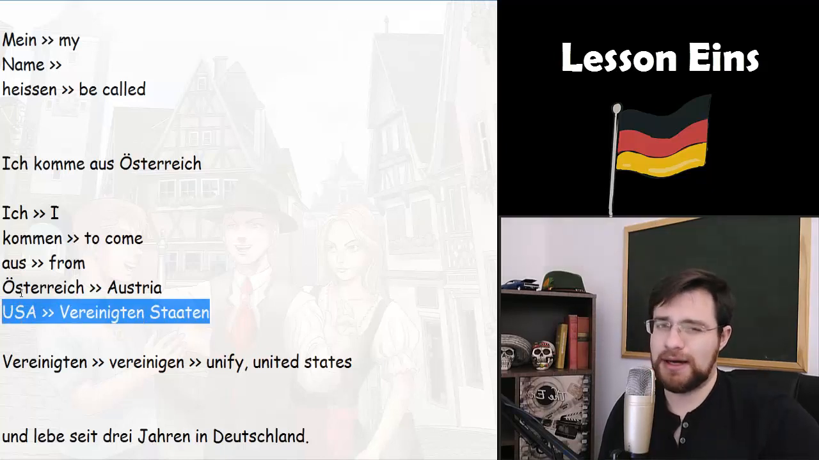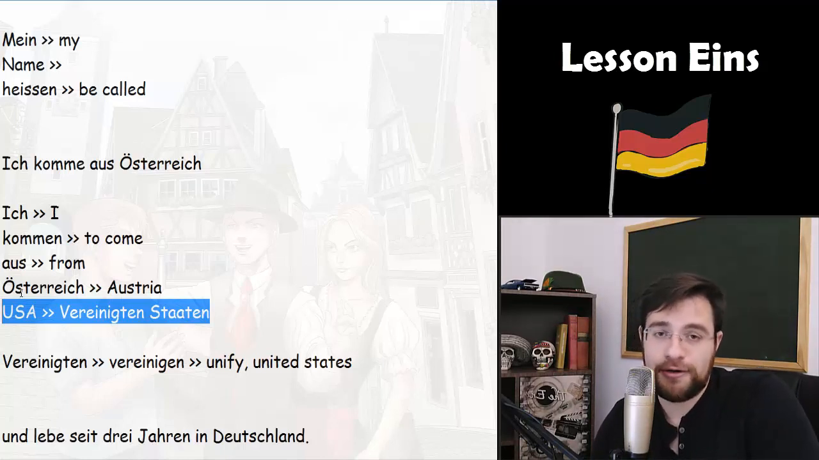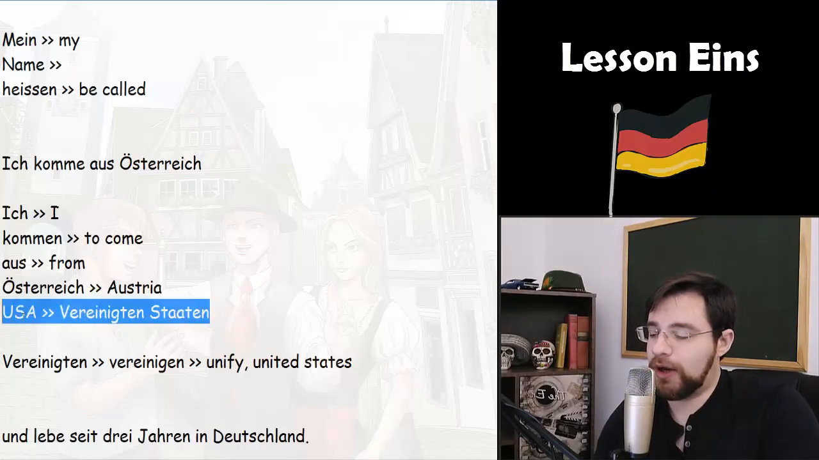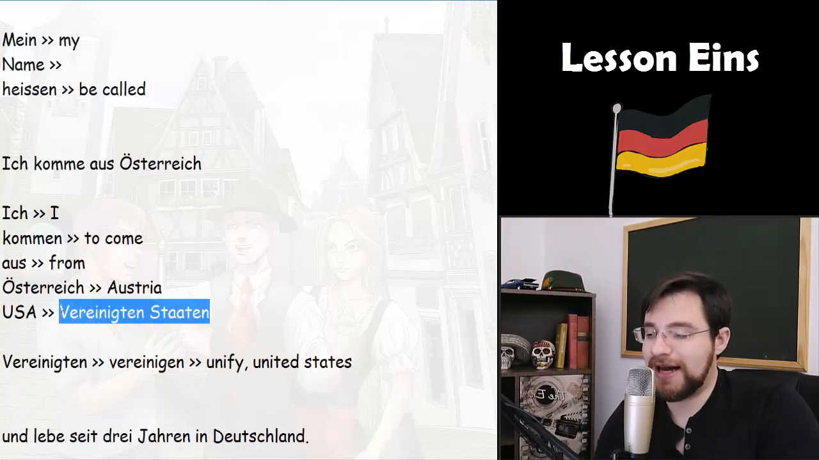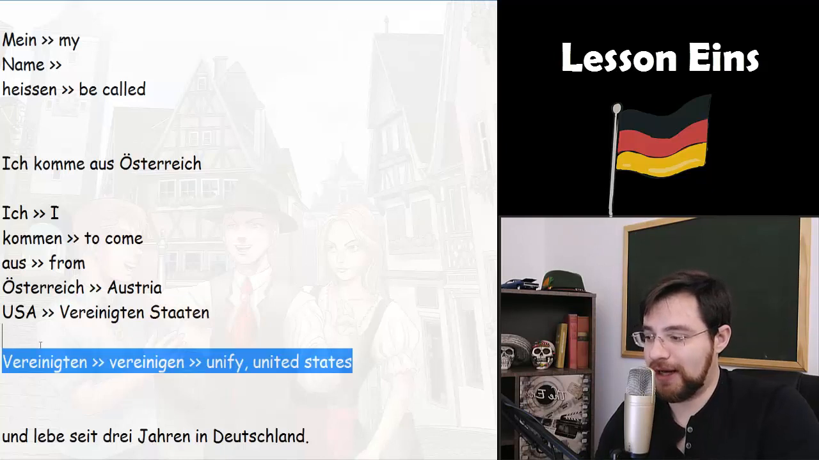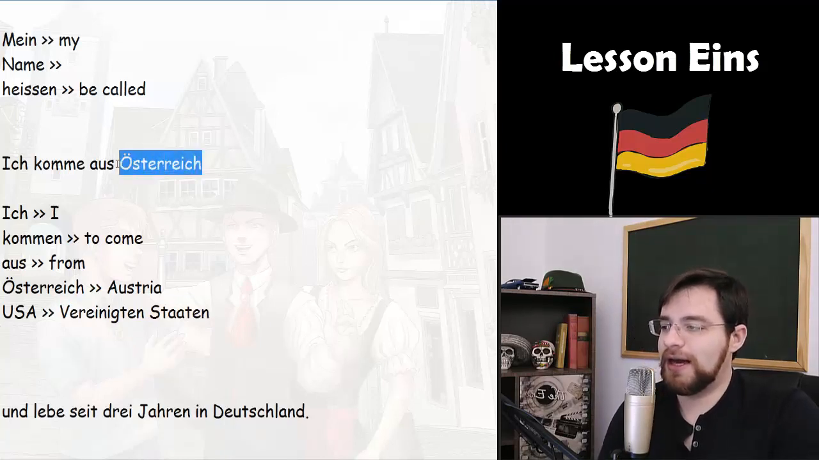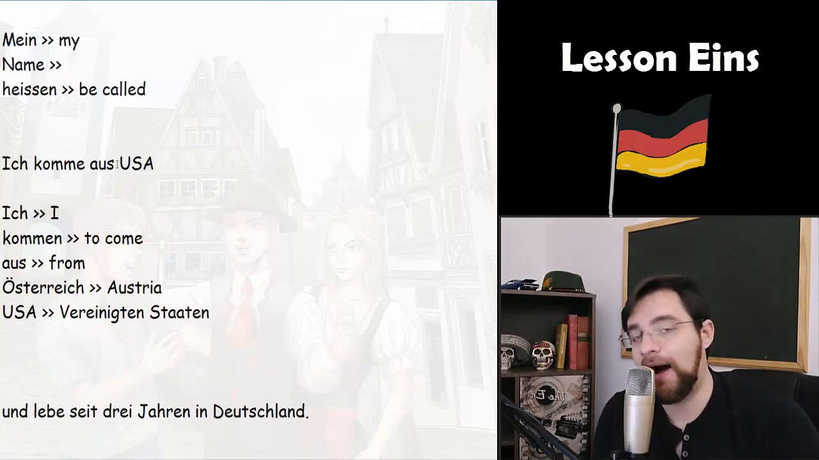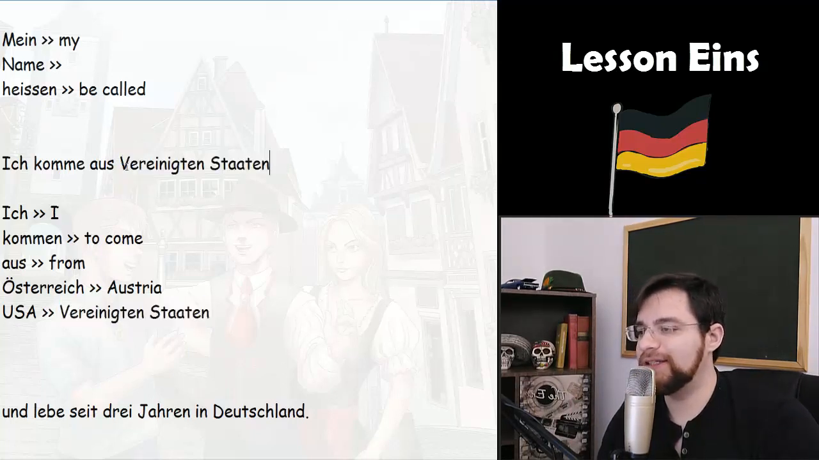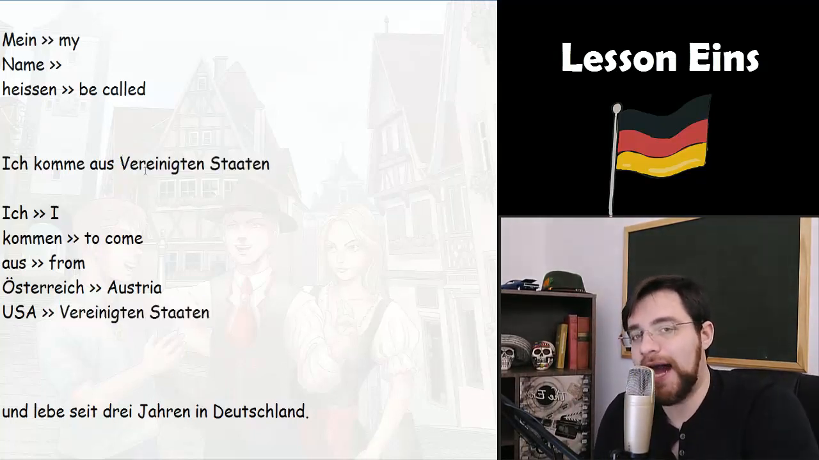But at the beginning, this word is a bit difficult to pronounce. You don't need to worry about it now. Here is only for curiosity. You can write this in your notebook if you want. Okay, USA in German, United States in German, we say Vereinigten Staaten. If you want to say I came from USA, you just say in German Ich komme aus USA, or Ich komme aus Vereinigten Staaten. I came from United States.